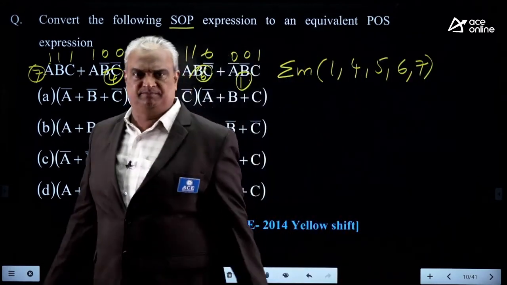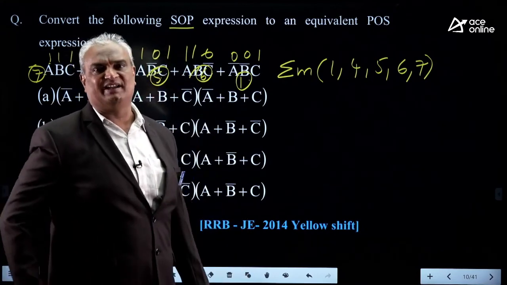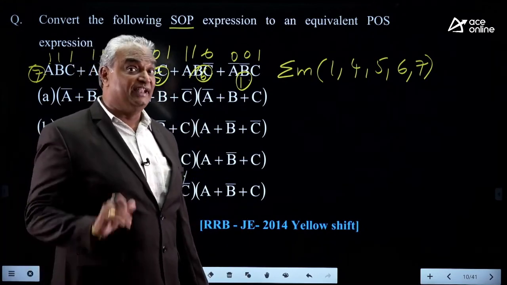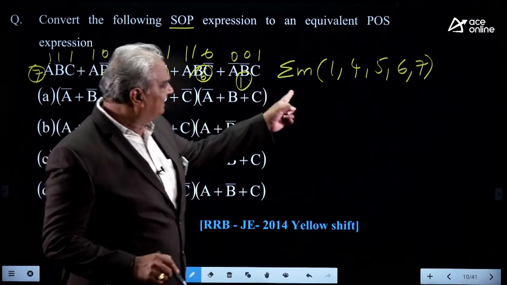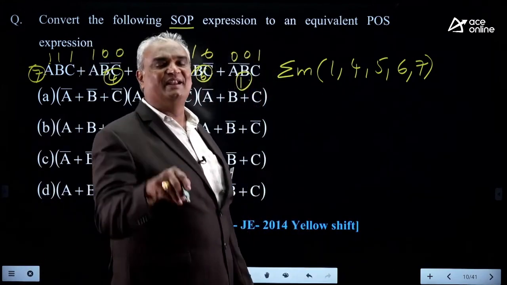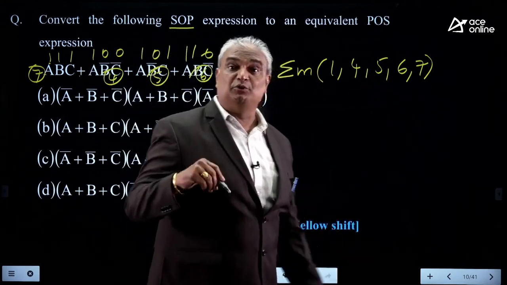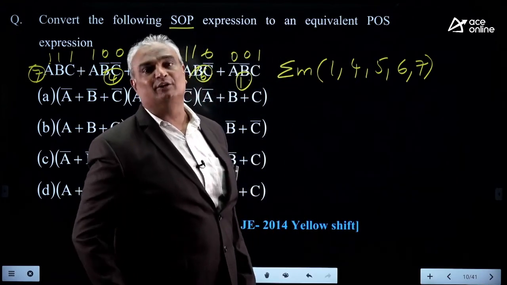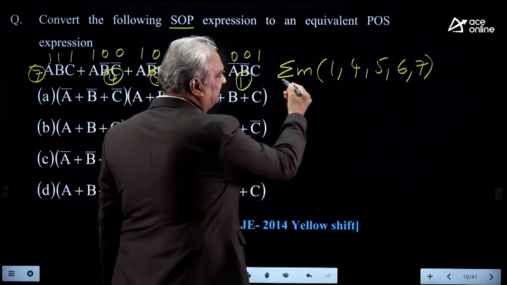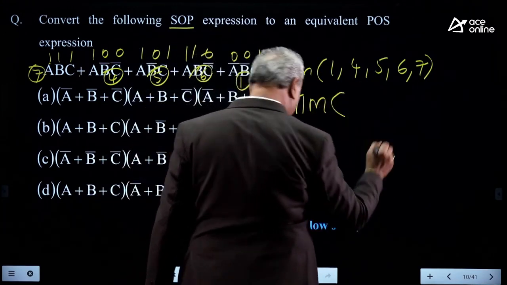With three variables, the maximum number of combinations generated is 8, so 8 terms are produced. Of these 8 terms, these 5 are minterms, so the remaining 3 are maxterms. The minterm combinations provide high output, and the remaining combinations provide low output.